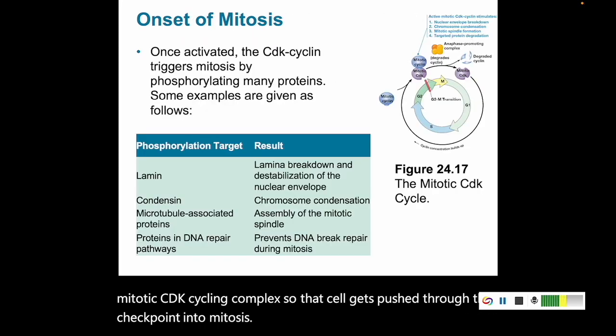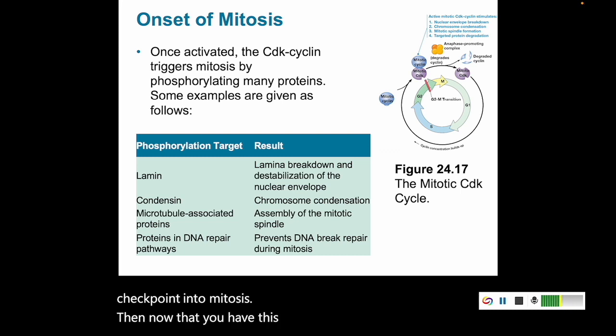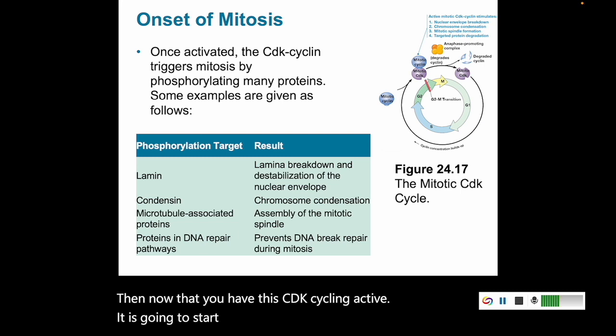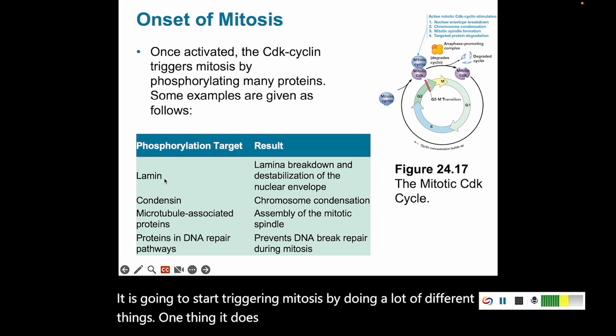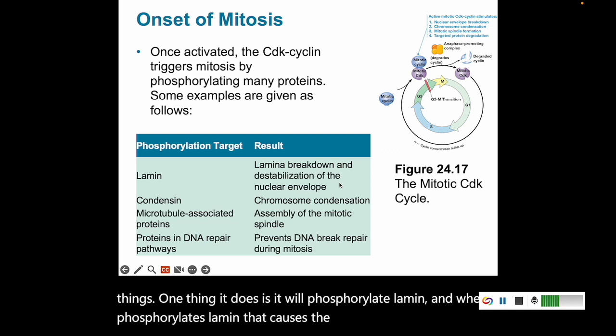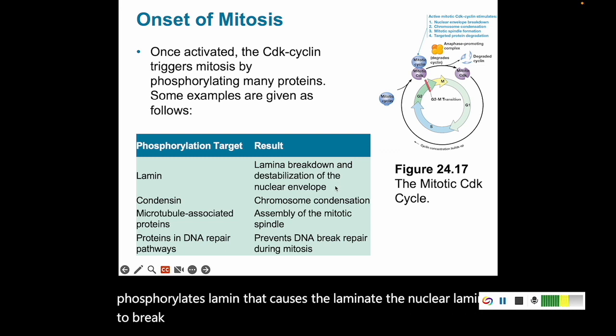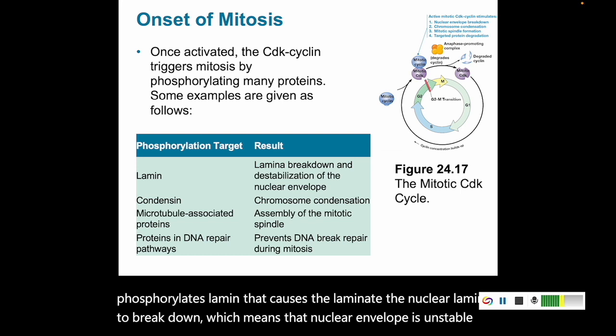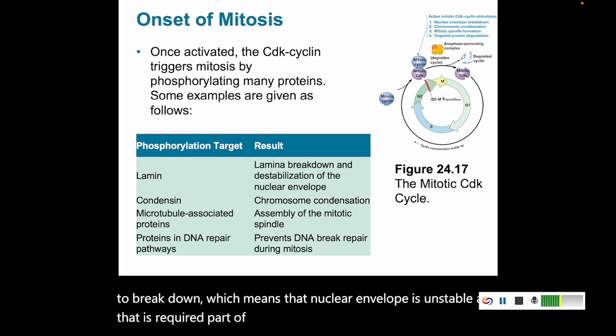Then, now that you have this Cdk-cyclin active, it is going to start triggering mitosis by doing a lot of different things. One thing it does is it'll phosphorylate lamin. And when it phosphorylates lamin, that causes the lamina, the nuclear lamina, to break down, which means that nuclear envelope is unstable. And that is a required part of mitosis to disintegrate that nuclear envelope.